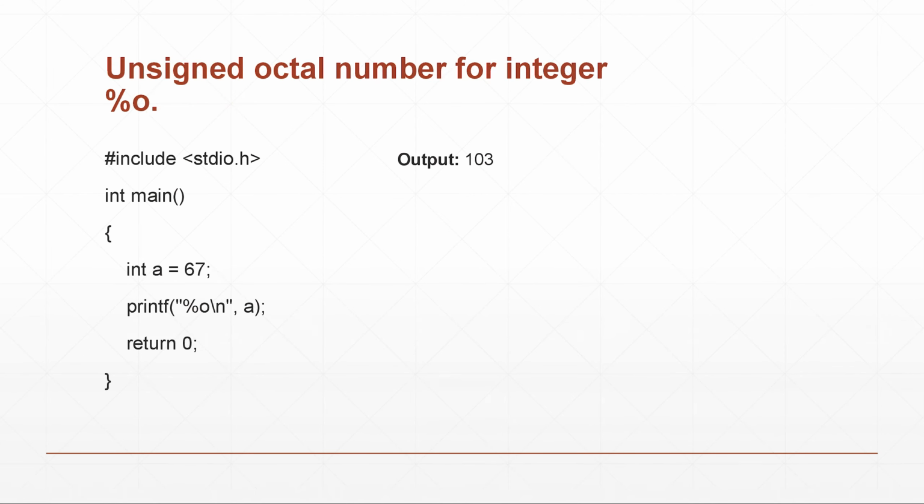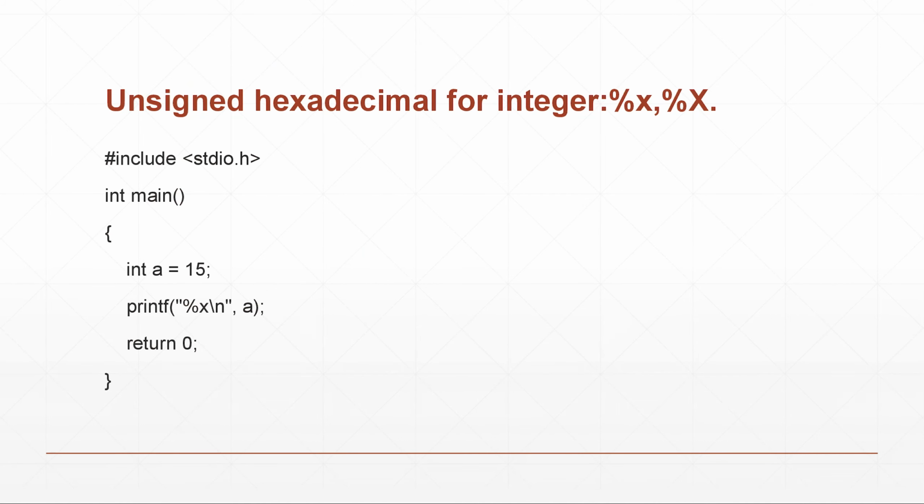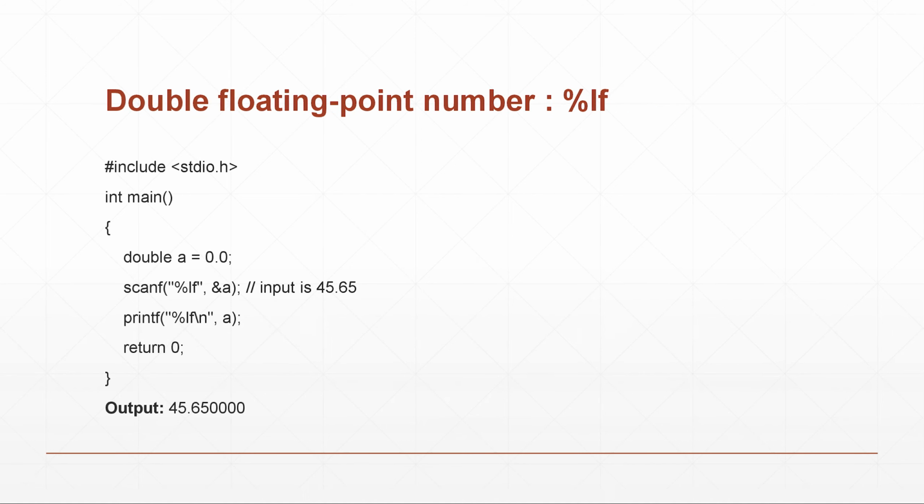Next, for unsigned octal number of integer, %o is used. For unsigned hexadecimal integers, we can use the %x or %X symbol. Next, double floating point number. If it is a double floating point number, we can use %lf to declare double floating point numbers. If it is a string input, the %s symbol is used. As said before, if a character input is given, we can use %c.